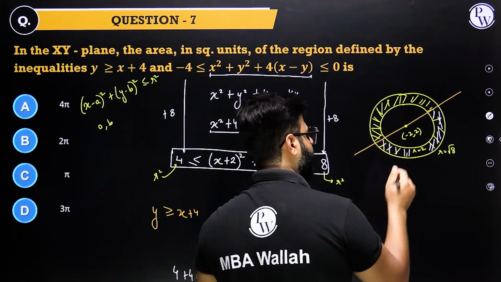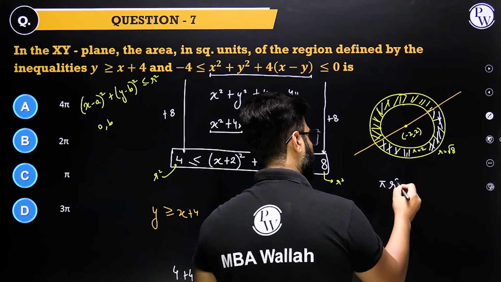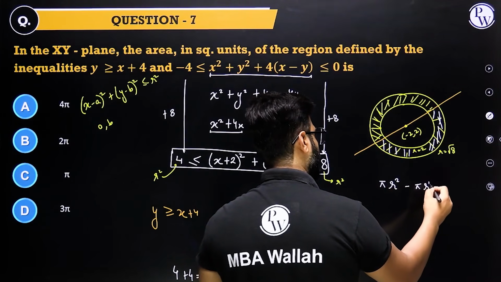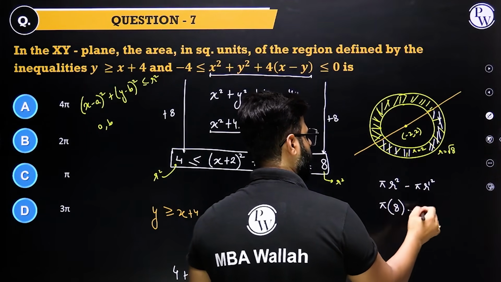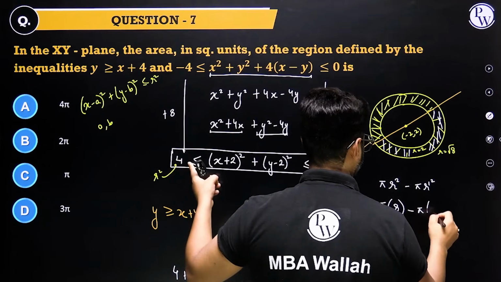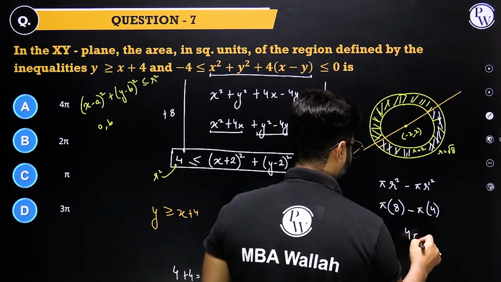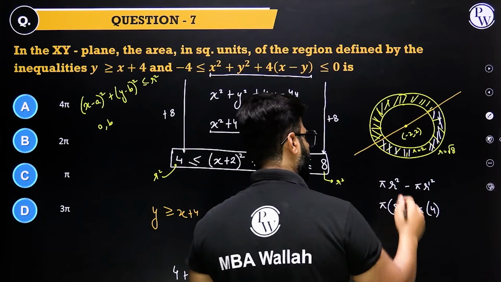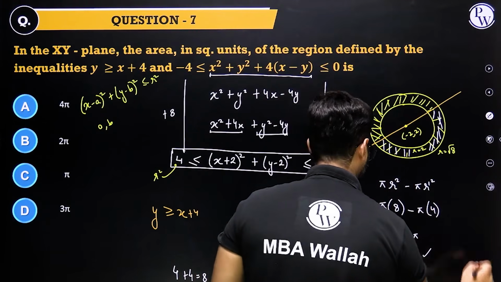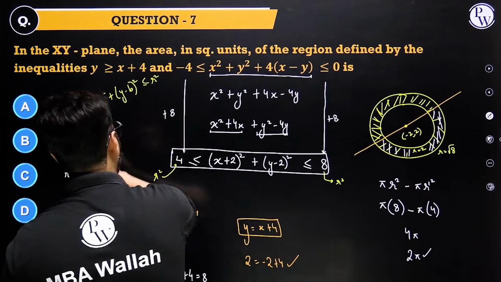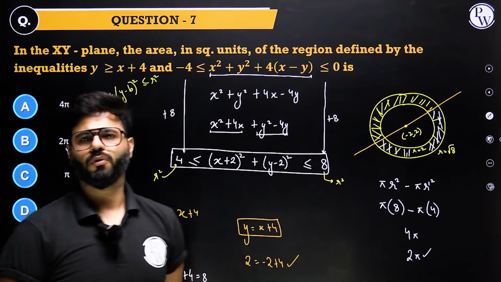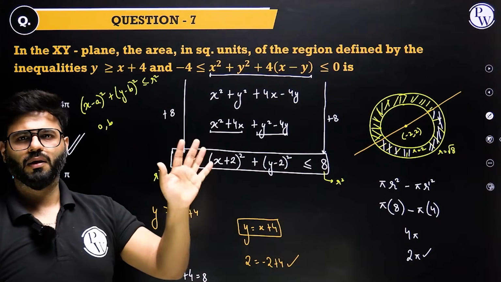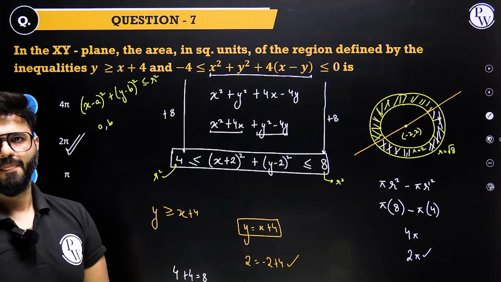So if we calculate the entire shaded area, that is pi r square of the bigger circle minus pi r square of the smaller circle. We know the bigger circle's r square was 8. The smaller circle's r square was 4. So pi into 8, minus pi into 4, that's 4 pi. And we are interested in half of that. That means 2 pi is the answer. B for Bathla. Now this side or this side, you would have to draw the exact figure on the coordinate plane, but it's not required.